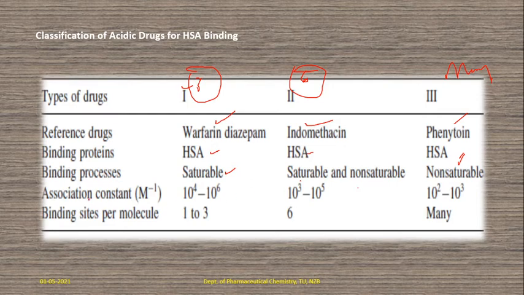Okay. So here what is the association constant? 10 to the power of 4 to 6. Strong binding, moderate binding, and weak binding. So how many binding sites are there for each molecule? 3 are present, 6 are present, and so many are present. So this is what? Complete acidic drug binding with HSA.